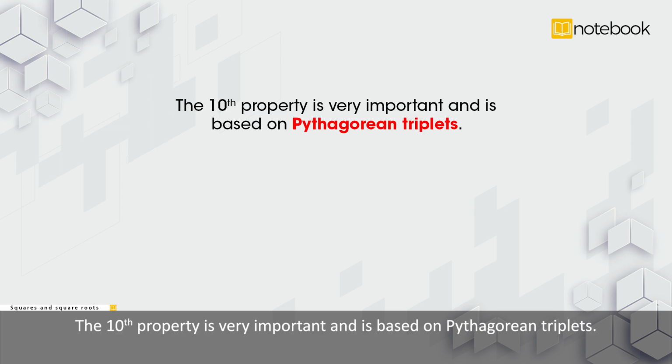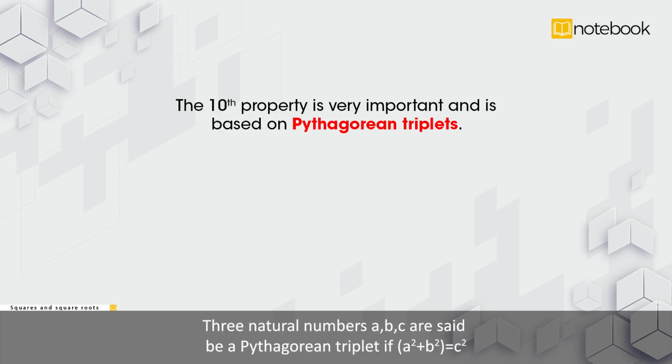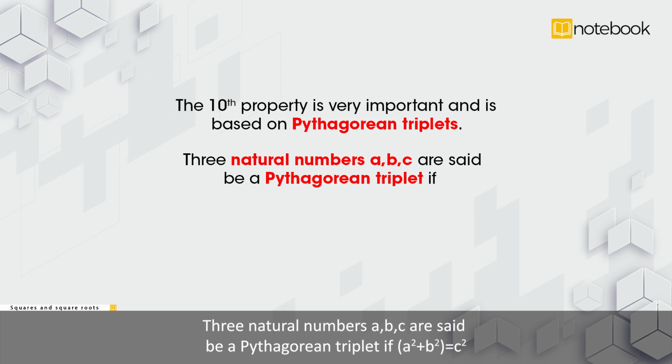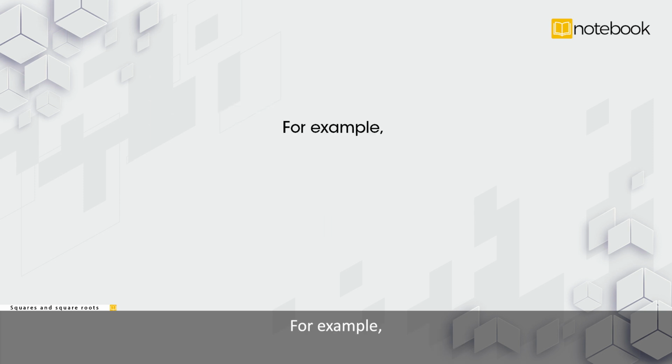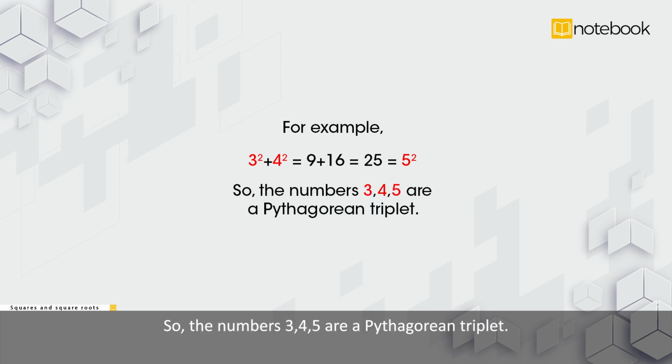The 10th property is very important and is based on Pythagorean triplets. 3 natural numbers a, b and c are said to be a Pythagorean triplet if a square plus b square is equal to c square. For example, 3 square plus 4 square is equal to 9 plus 16, that is 25, is equal to 5 square. So, the numbers 3, 4 and 5 are a Pythagorean triplet.